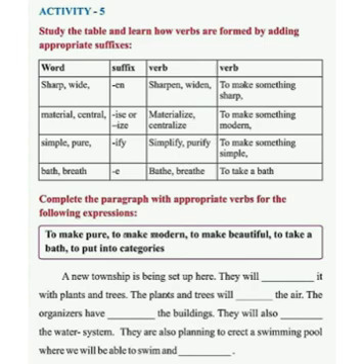Now, we will discuss activity 5, 6 and 7 in this session. Now let us get started. Activity 5. Study the table and learn how verbs are formed by adding appropriate suffix. Suffix means a morpheme added at the end of a word to form a verb.